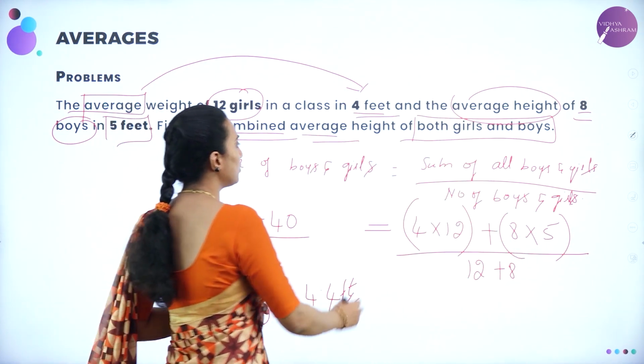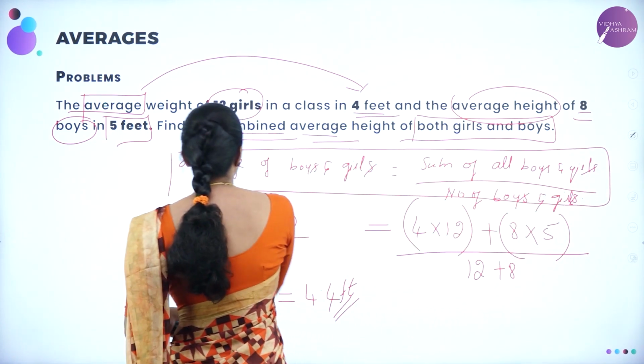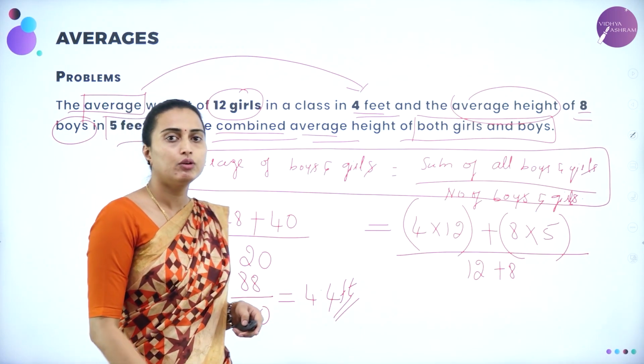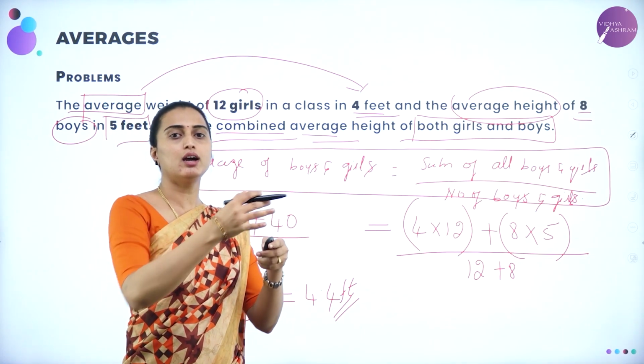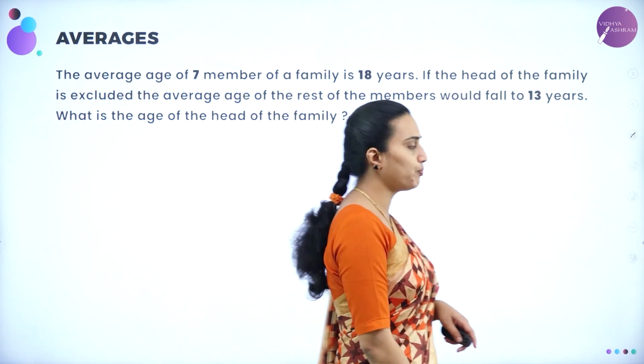So first you need to observe the basic formula. Based on the basic formula, I am writing the combined average. That's it. Got it? We'll be moving on to the next problem.